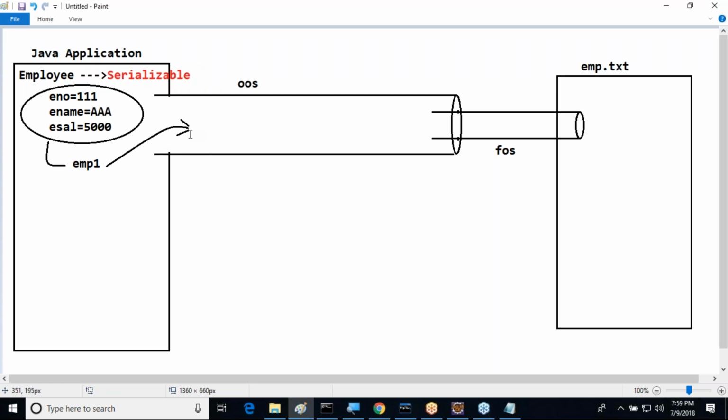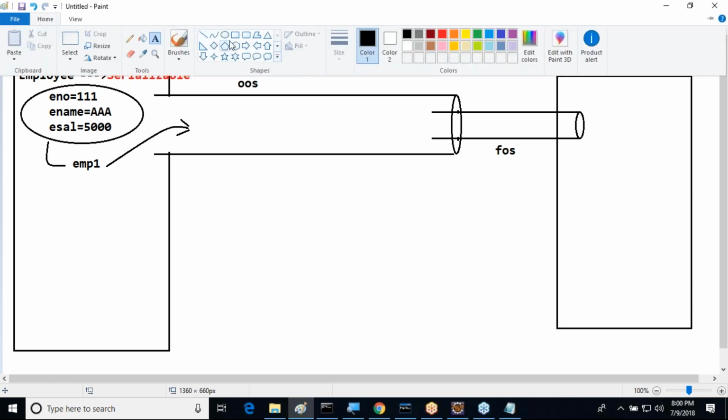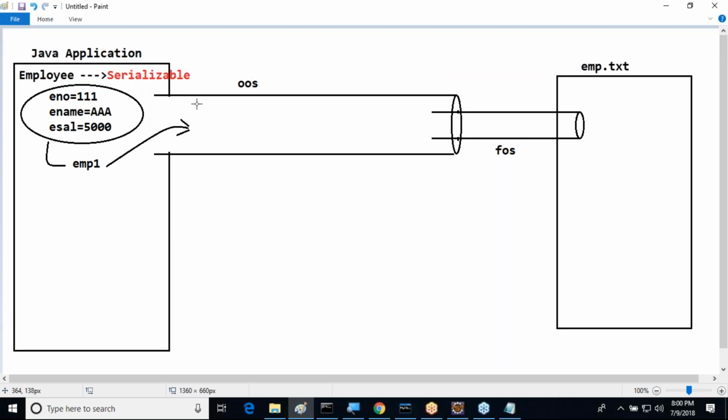Once it is a marker interface, this interface doesn't have any abstract method. Its intention is just making an object eligible for serialization. That's it. For the sake of that only, the respective employee class must implement the Serializable interface. We are implementing that. Now the object is getting eligibility. Whenever this object gets eligibility, directly we are going to write the employee object to the object output stream.